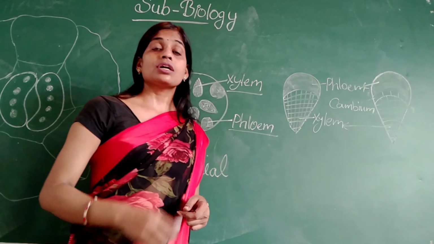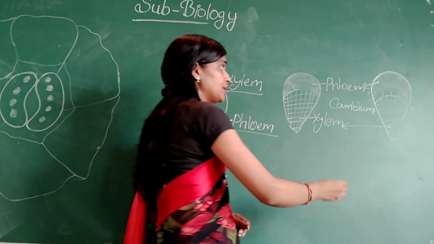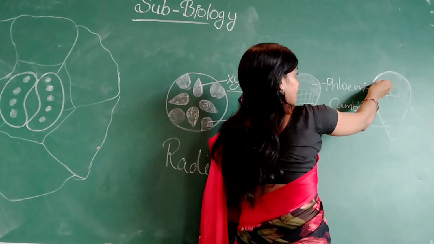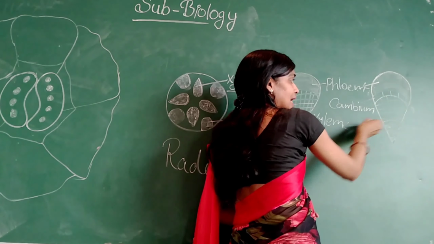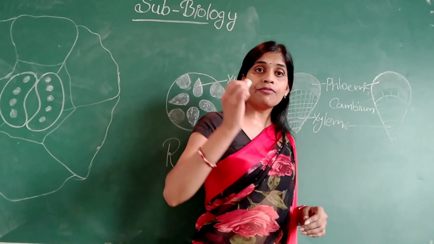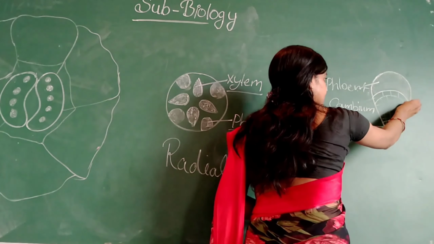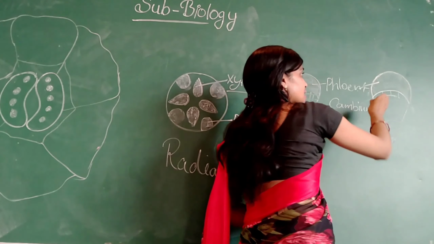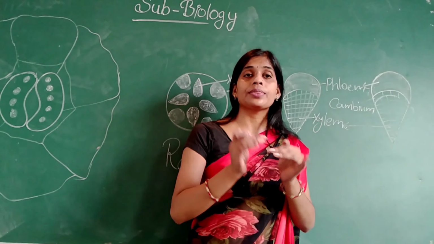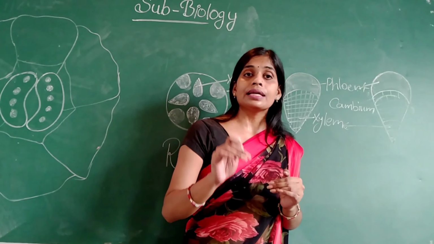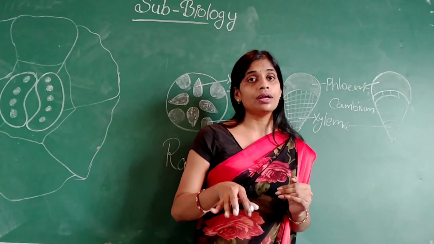And the third one is the conjoint open vascular bundle. In the conjoint open vascular bundle, here you can see the phloem and the xylem. In between the phloem and xylem, the cambium is present that joins the phloem and xylem together. That cambium is present in the conjoint open vascular bundle.